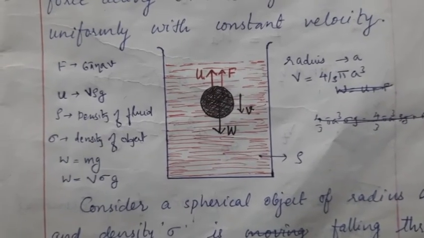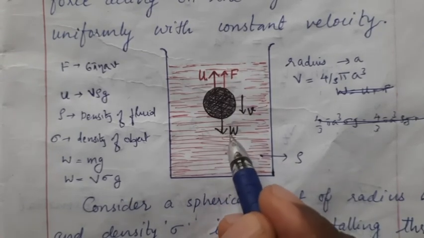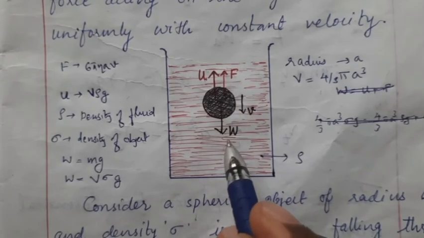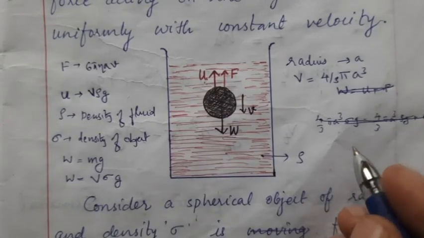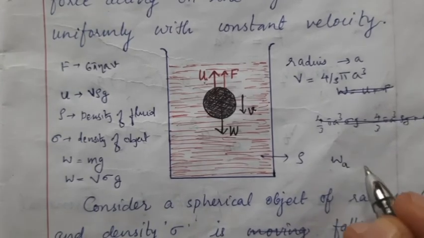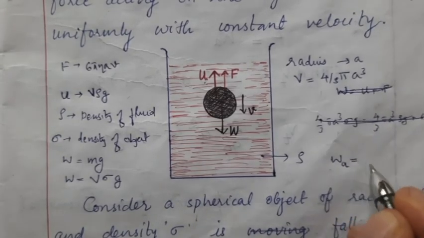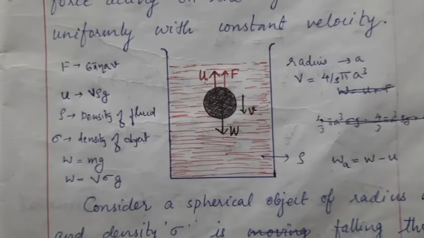One more idea which we have studied in 9th standard is, the actual weight of the body is W, but there is an upthrust acting U, which means there is an apparent weight, I can mark it as WA, which is the original weight minus the upthrust, which you studied in 9th standard.